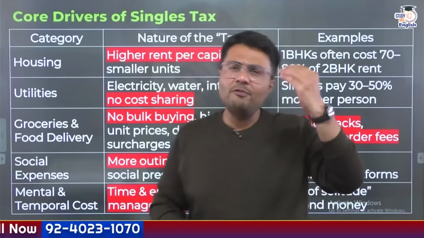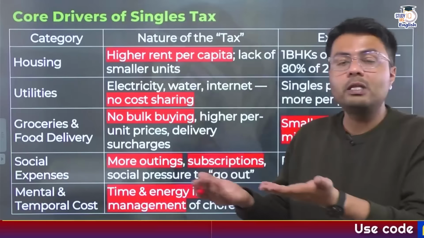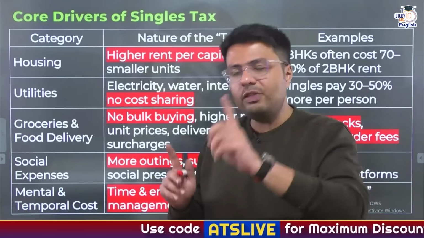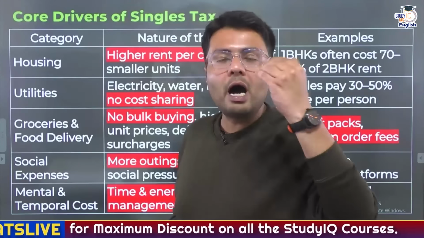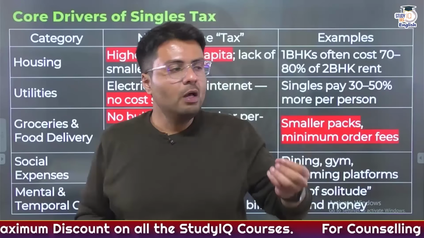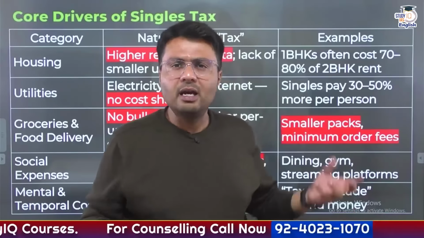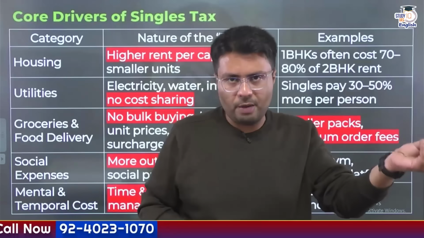Now let us understand a few more examples of how a person who lives alone ends up paying more than people who live in togetherness or people who live in families. Now one of the examples I gave you was relating to housing. So suppose you are in a housing market and you live alone, the most common forms of houses that you're going to find are 2 to 3 BHKs, right? In India, mostly there is a culture that you'd find very few studio or 1 BHK apartments.